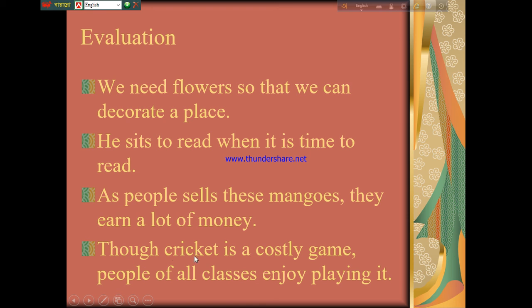The next sentence, though cricket is a costly game, people of all classes enjoy playing it. Instead of though, we have to use in spite of. As the subject is different to the both clauses, so we cannot remove this subject. That's why we have to write in spite of cricket being. Instead of is, we have to use being a costly game, people of all classes enjoy playing it. So I think you have got it.